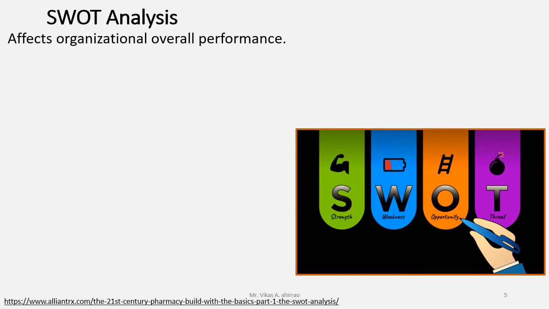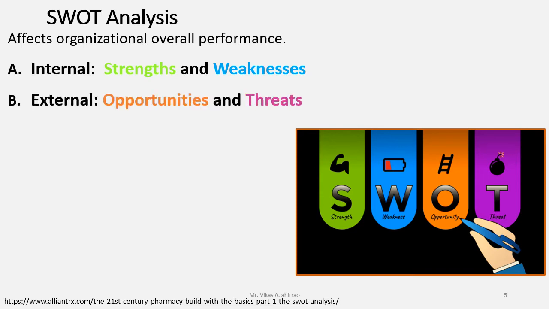Out of the four factors, strengths and weaknesses are the internal factors, means within the particular industry these factors are present, while opportunities and threats are the external factors, means these are present in the external environment of the industry.